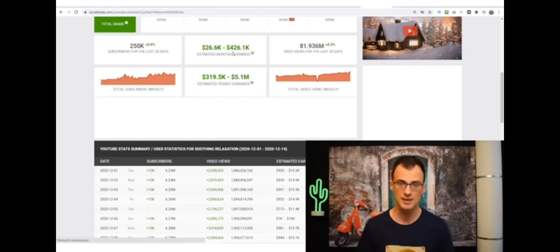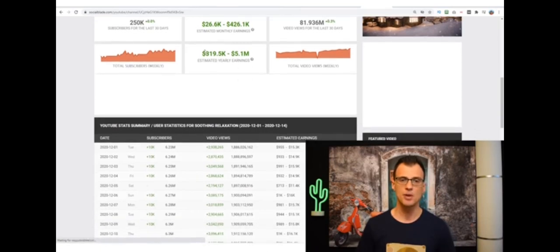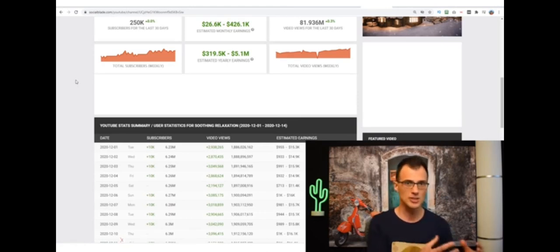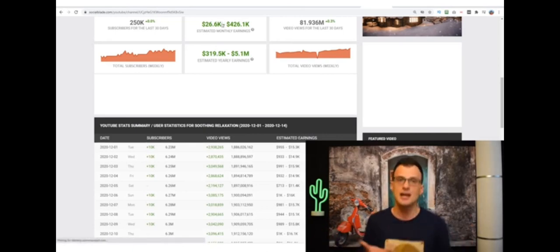That's per month, and per year that's anywhere from 300 thousand to 5 million. Of course, this is a massive range, but that's because Social Blade's calculations take into account the lowest known payout to the creator to the highest. On the low end, it's about 26 grand a month. Maybe it's even a tiny bit lower, but we're still looking at well over 10 grand a month that this channel is most likely making.